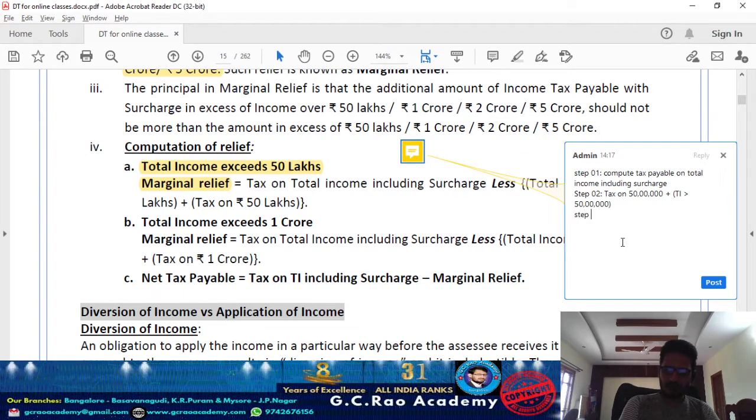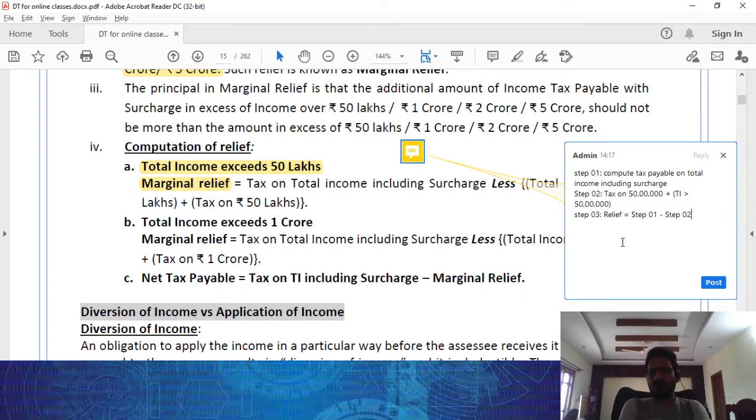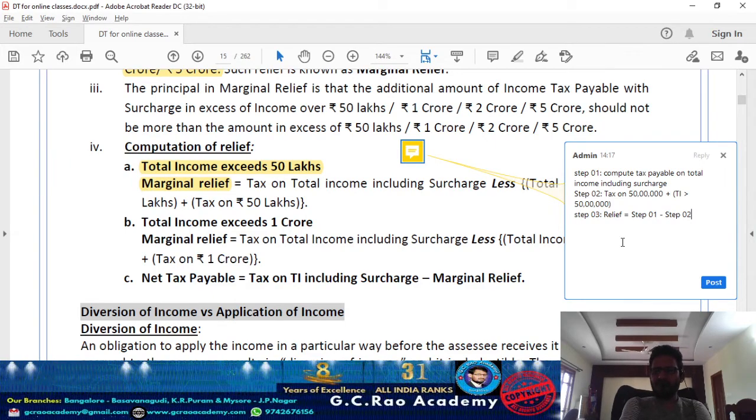Now step 3. Marginal relief is equal to step 1 minus step 2. Simple. In case the step 1 value is greater than step 2, because the department cannot ask you to pay more than what you owe over and above the given threshold limit.